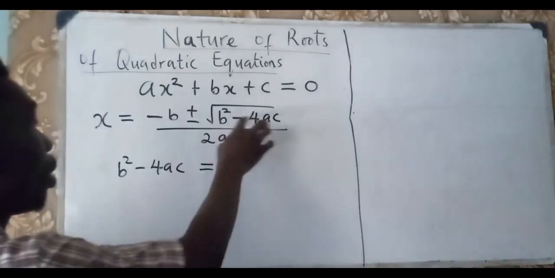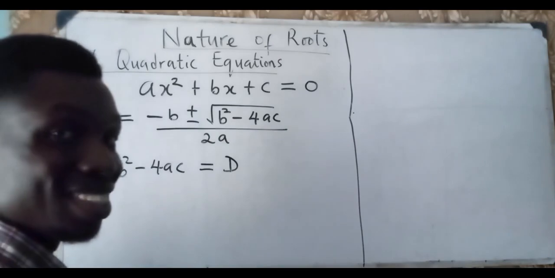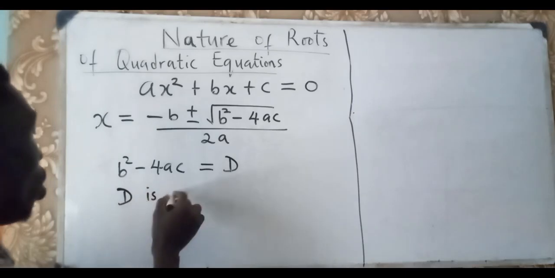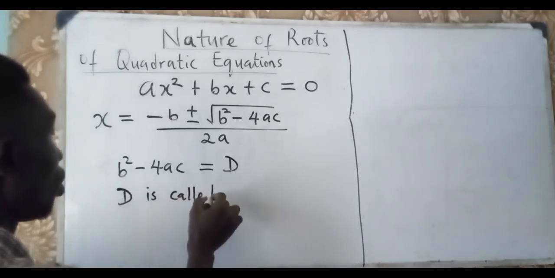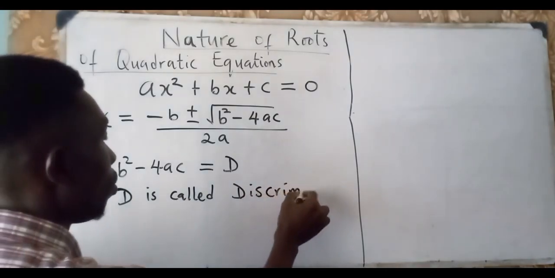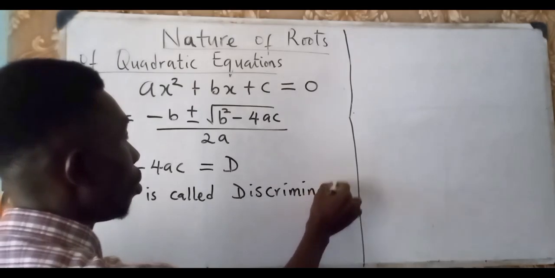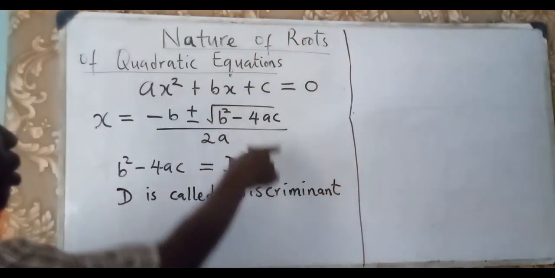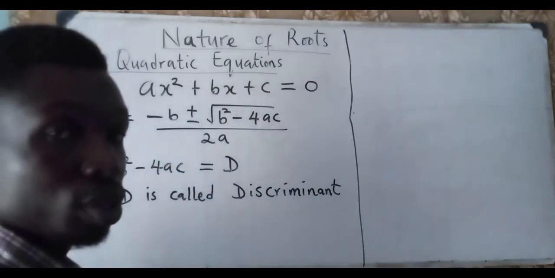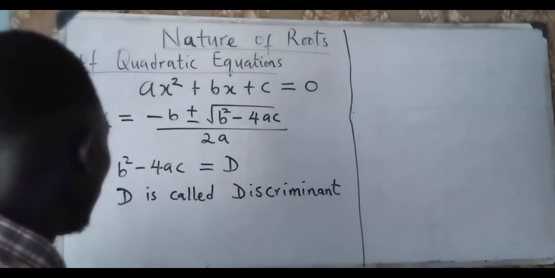So let's say this is equal to D, it is called the discriminant. D is called the discriminant. It is what determines the nature of the roots of this quadratic equation.